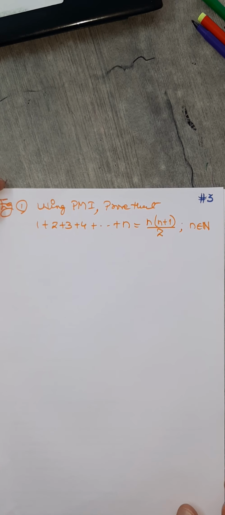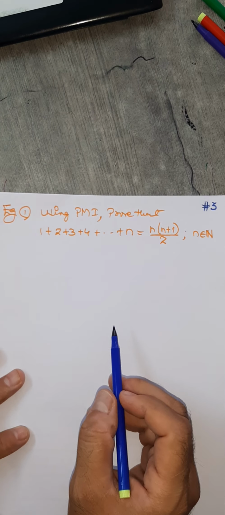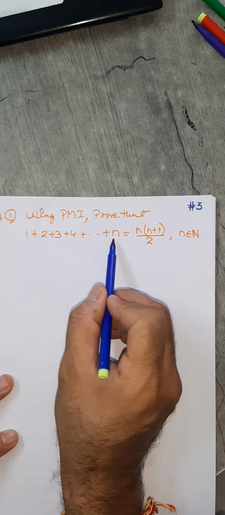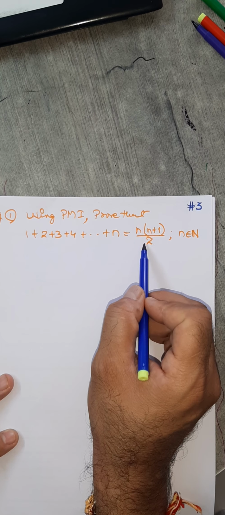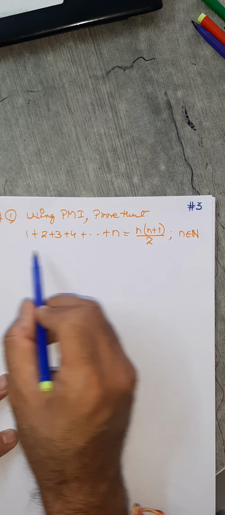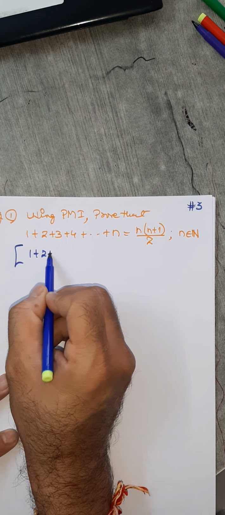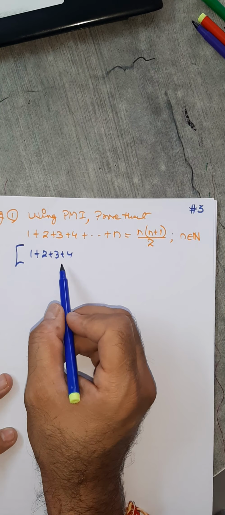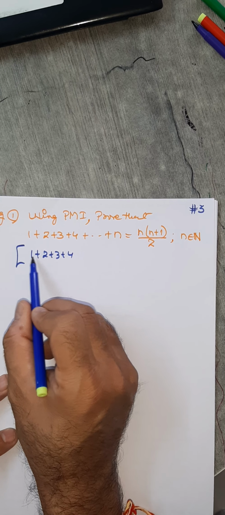What do you want to prove using PMI? 1 plus 2 plus 3 up to n. This n can be any natural number, remember. n can be 20. So 1 plus 2 plus 3 up to 20 is 20 into 21 by 2. Right? That way you can find the sum of the natural numbers. For example, if you want to find 1 plus 2 plus 3 plus 4, you can find it directly, because you have just 4 natural numbers: 4 plus 3 is 7, 7 plus 2 is 9, plus 1 is 10.